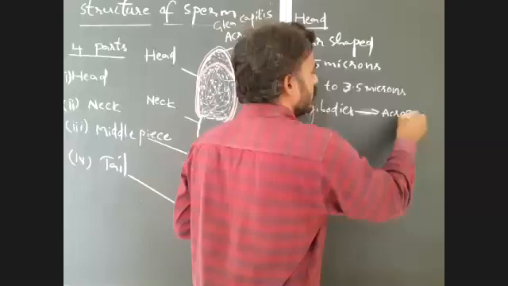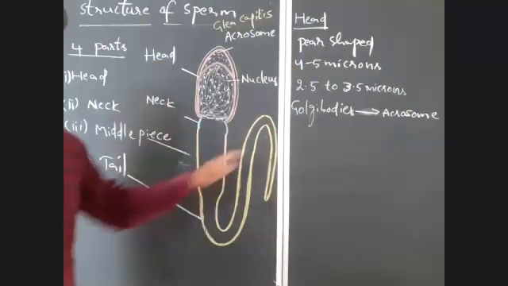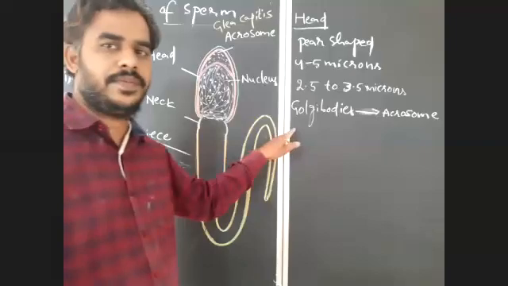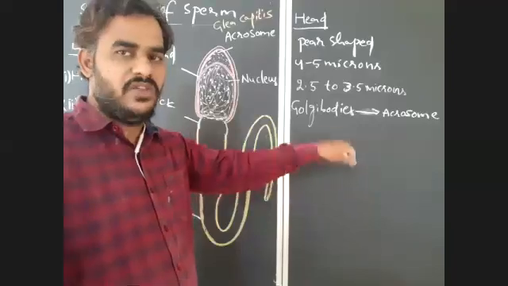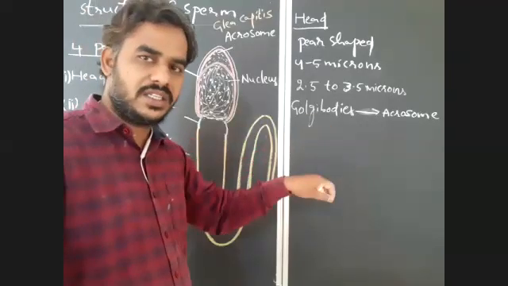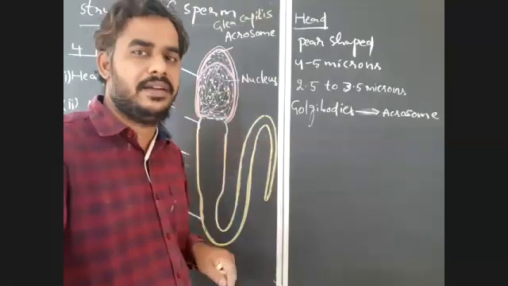Acrosome in the sperm. So these are the modifications. The modifications are the metamorphosis of spermatid into sperm. Which structures of spermatozoa are developed from which parts of a spermatid? That you have to know here.